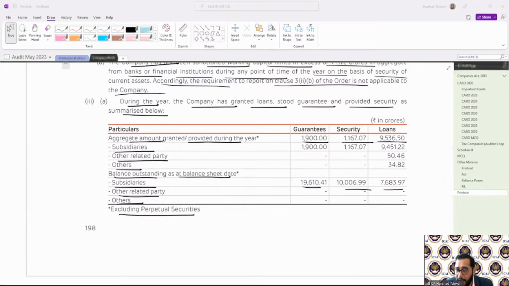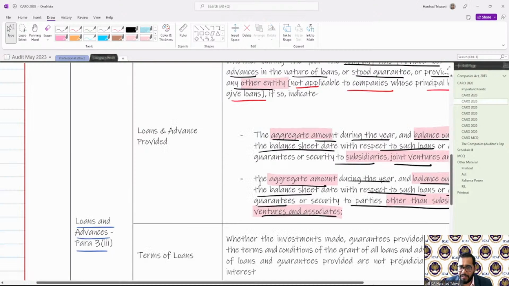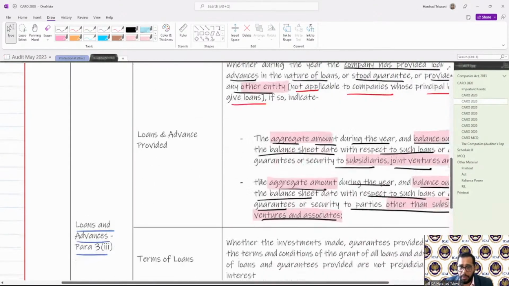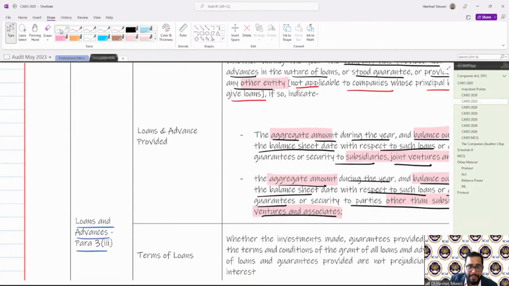Any doubt till now? Any doubt with respect to this one? Point number one for the loans and advances. Very critical. So it says that loans and advances provided and their outstanding balances.